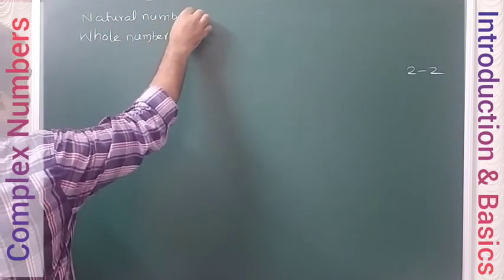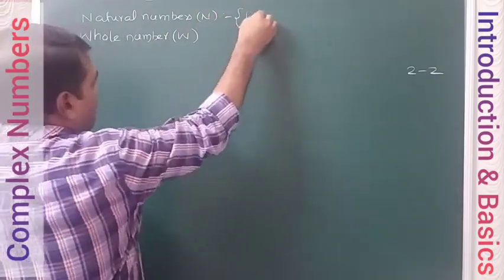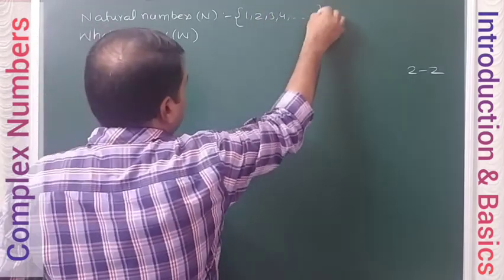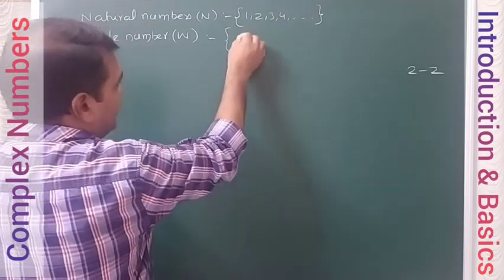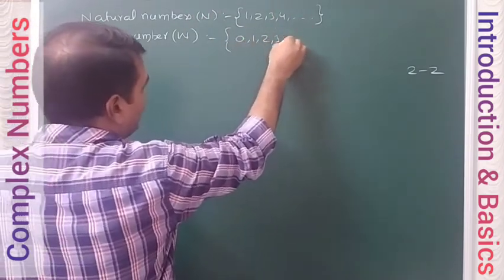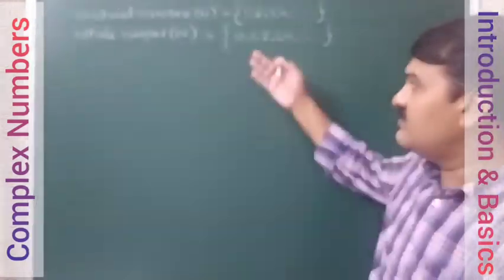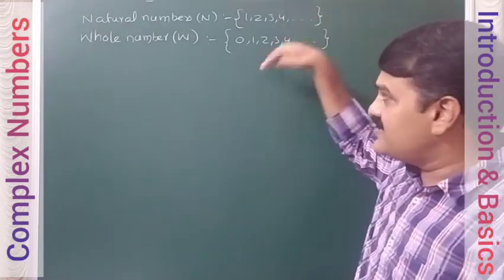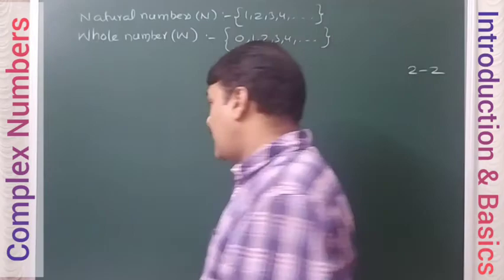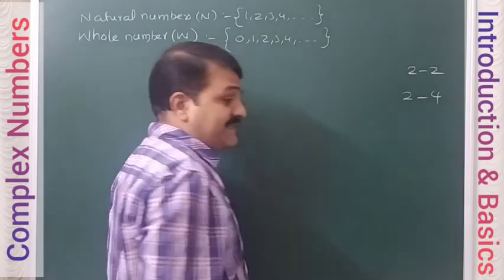Natural numbers are counting numbers denoted by capital N. So it is all counting numbers 1, 2, 3, 4, and so on up to infinity. And whole numbers means all natural numbers including 0. So to the natural number set, we just add one more number, 0. So the whole number set is a superset of natural numbers, or the natural number set is a subset of the whole number system.